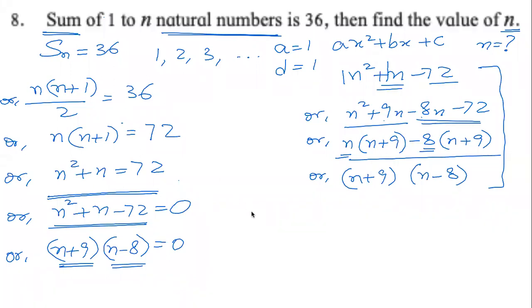So either n plus 9 is 0 or n minus 8 is 0, or both are 0. Now, if n plus 9 equals 0, we get n equals 0 minus 9, which is minus 9. If n minus 8 equals 0, we get n equals 0 plus 8, which is 8.